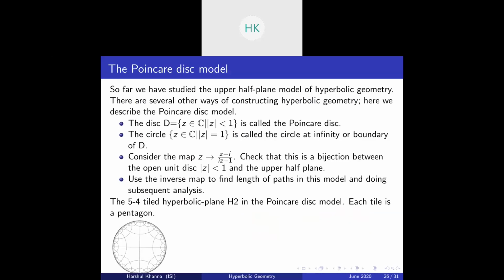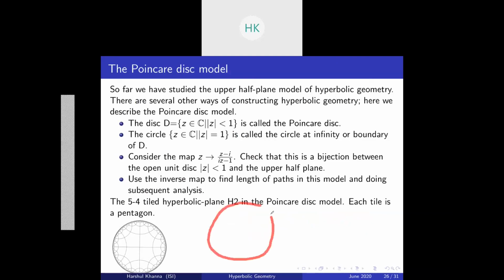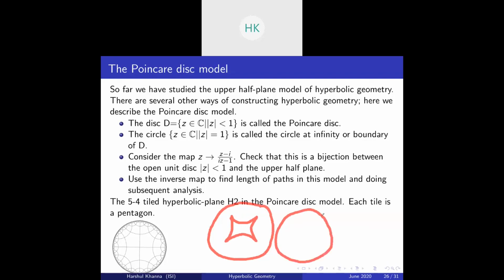Let's see how a regular quadrilateral would look in our upper disk model. It will look like this. Suppose all four points are at infinity, it will look like this. Similarly, you can use this pattern to tile the whole disk model.